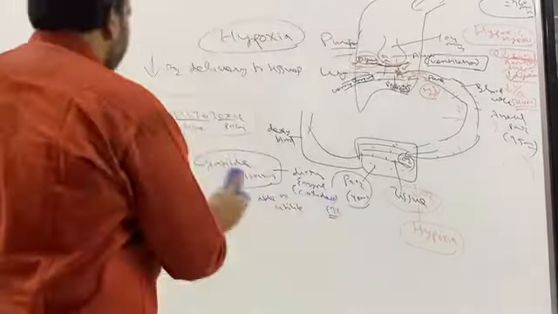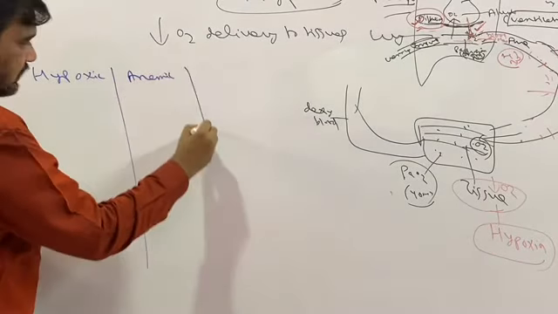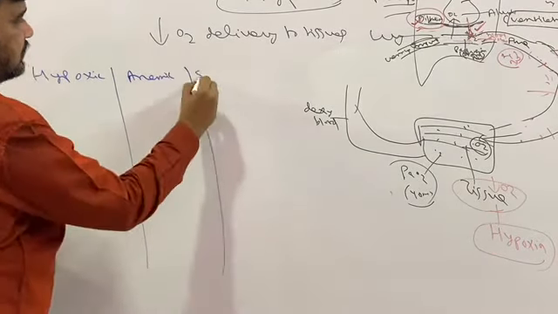To summarize, I will put it in a tabular column so that you will be able to understand easily. The definition, we know: decreased oxygen delivery to the tissues is called hypoxia. I will put a tabular column: hypoxic hypoxia, anemic hypoxia, stagnant hypoxia, and histotoxic hypoxia.